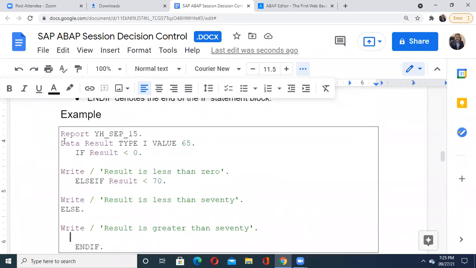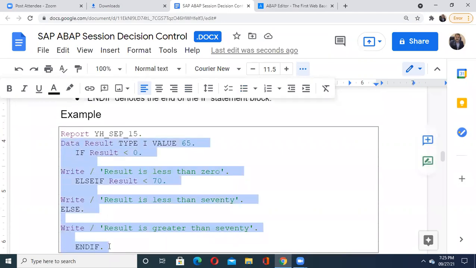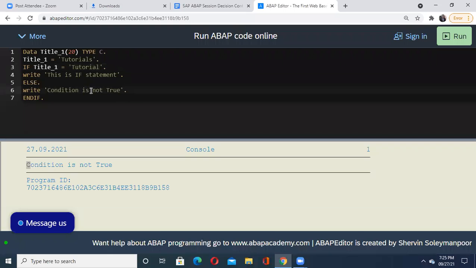Now I'm going to take this example in front of you. Let us take a very simple example I would like to show you. It is just one value, 65. We want to check whether this value 65 is less than 0, is it less than 70, or is it greater than 70. I would like to do this. Let us put it in our editor.